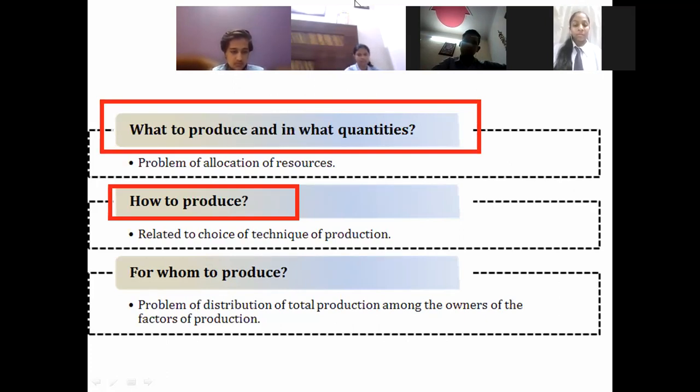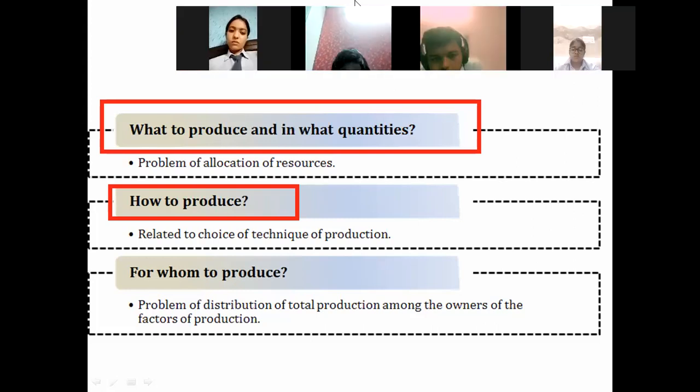So it's better to work upon the labor intensive technique in such a country where labor is available in abundance, where there is cheap labor, where work gets done cheaply, where unemployment is there, and of course you want to reduce unemployment in the economy, then definitely the choice of technique should be labor intensive.